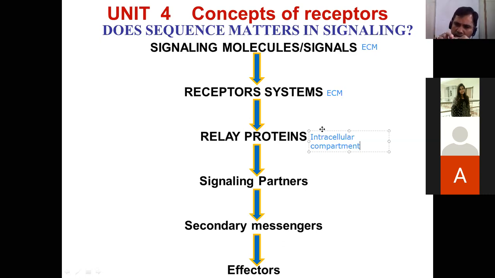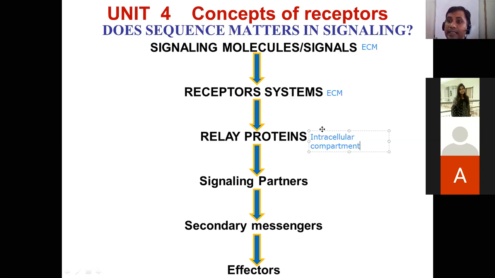Meaning A protein will transfer to the B protein. B protein will transfer to the C protein. Then you will ask, okay, what are they actually transferring from A protein to the B protein? Then I will say they are transferring the chemical printing, or chemically printed code. What am I using the word?